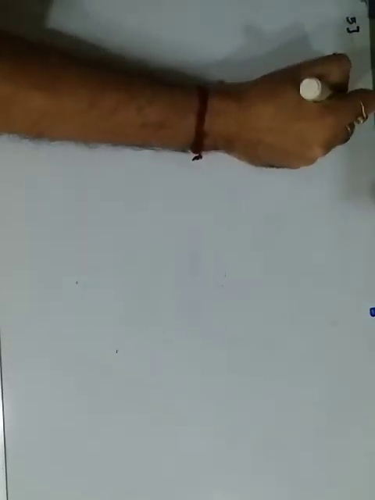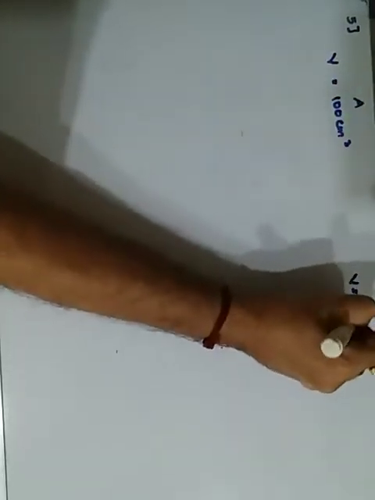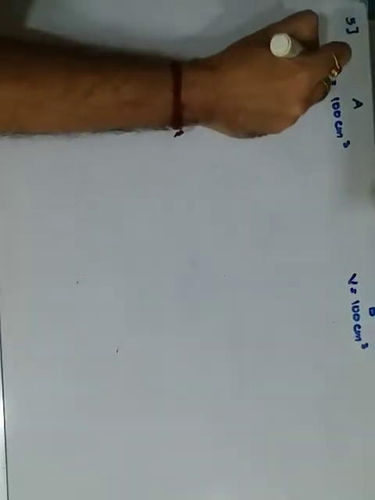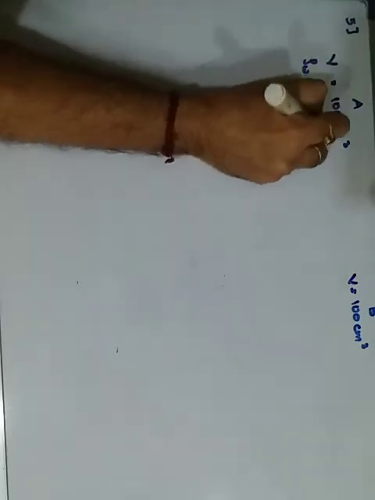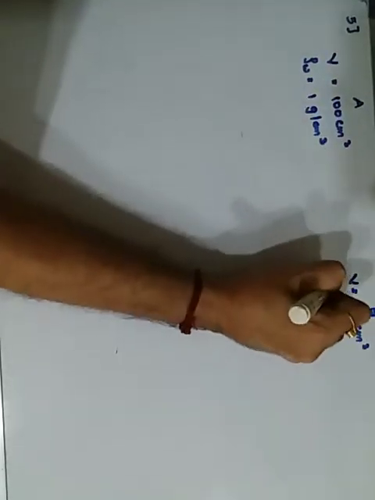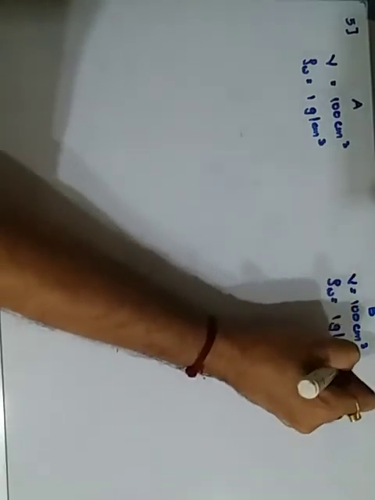The next question is, there are two spheres A and B, each of volume 100 centimeter cube, placed on water whose density is 1 gram per centimeter cube.